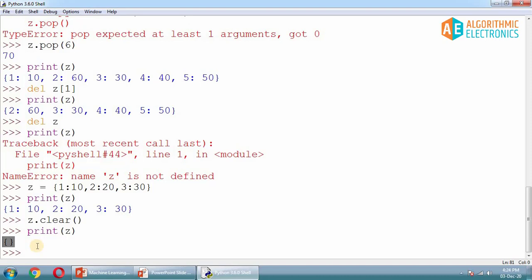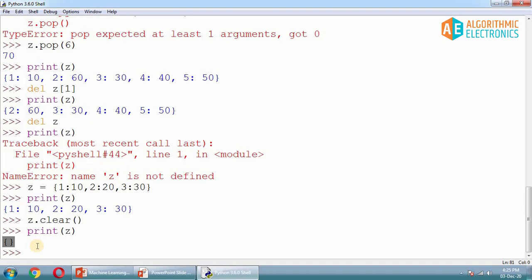This is how we have tested that we can add an extra element inside the dictionary, and also we can remove some elements from the dictionary. Now we have used the pop method, and also we have added inside the dictionary, we have created a new key, and we have added one extra element inside the dictionary. We have also used the del function to delete, and we have tested what happens if you try to use clear. Now clear is going to delete all the elements from the dictionary, but it's not going to delete the dictionary. Okay.